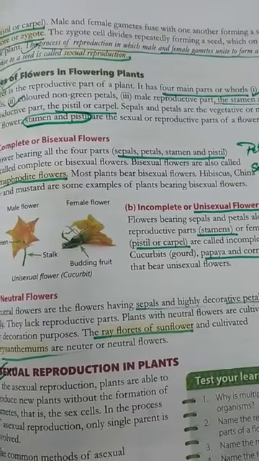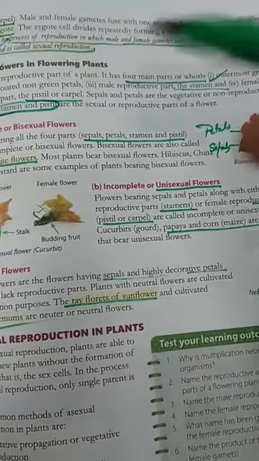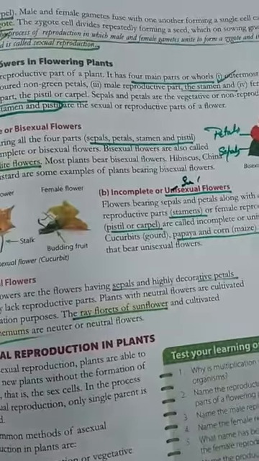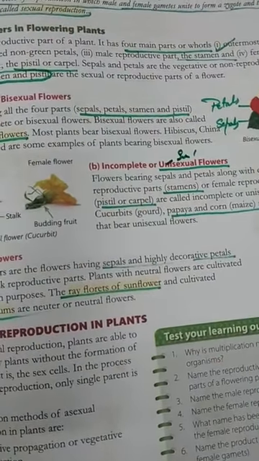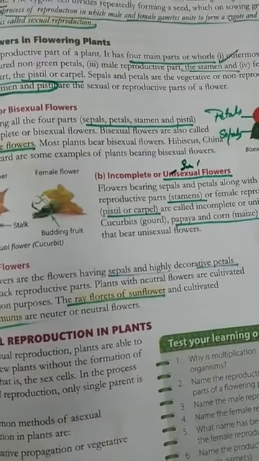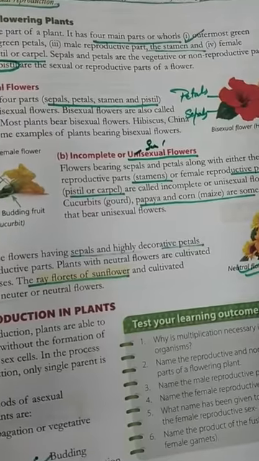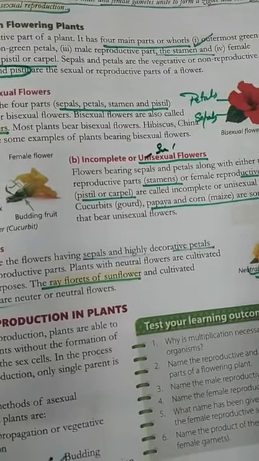In the case of second, that is unisexual, uni means single. Single means having only male parts or a female part. एक ही पार्ट होगा. For example, papaya, corn, gourd, cucurbits.